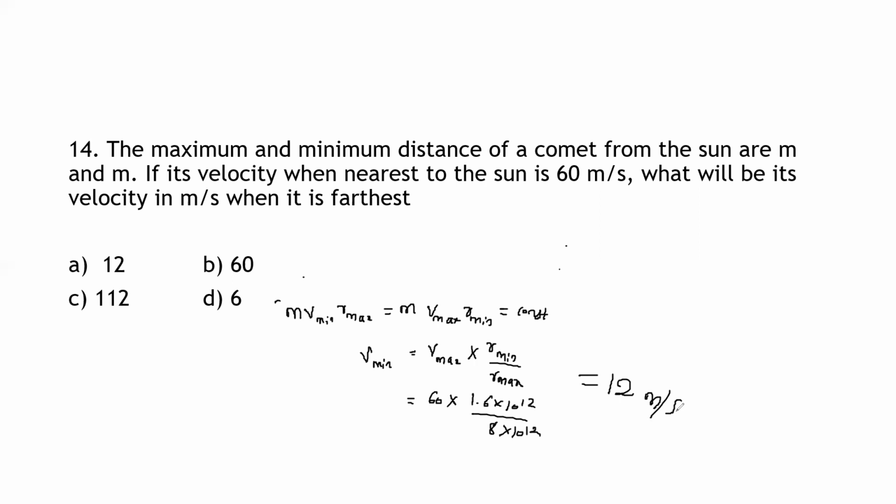That is for the sun and the comet. The r values are given in the question itself. That only we have taken and simplified it. The correct answer is option A. Option A is the correct option. Let us see the next question.